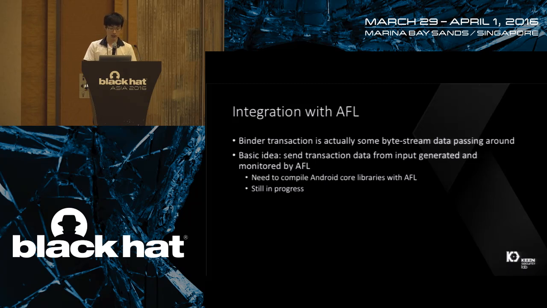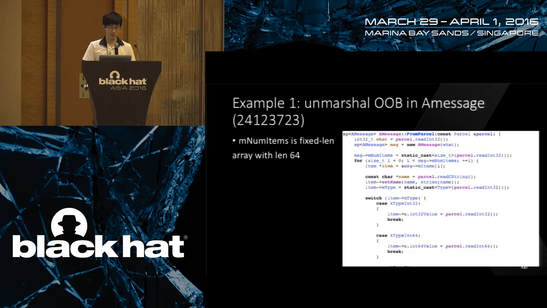Okay, now I have introduced some basic architecture and fuzzing strategies in the binder services, and now we'll come to the case study part. So this is Android 24123.723. It's one of the bugs we reported to Google last November, and it is a classical bug of vulnerabilities in data type parsing.